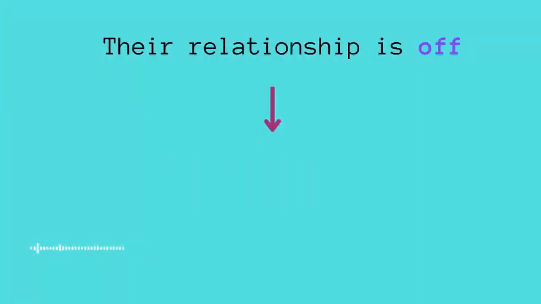Another example, the relationship is off. So that means we are speaking about the ending of a relationship. Instead of saying the relationship is over, we can even say the relationship is off. That means there isn't any more connection between the couple. If someone asks how is the relationship, or how is it going, we can say, oh, it is off. Simply like that, it is off. That means the relationship is over somehow. Alright, let's move into another example.